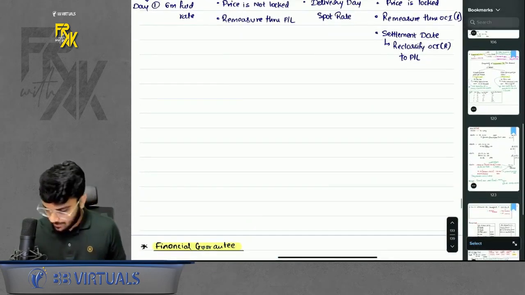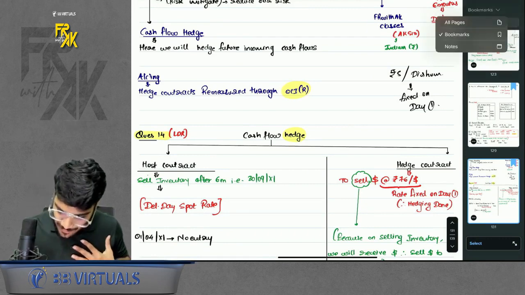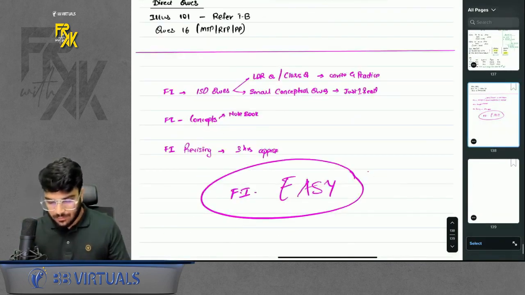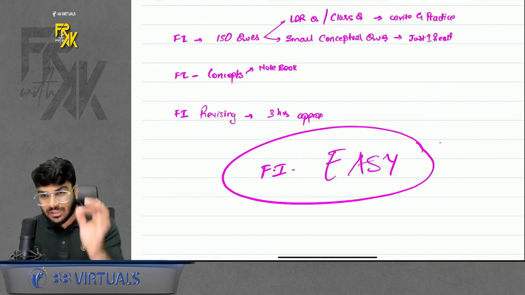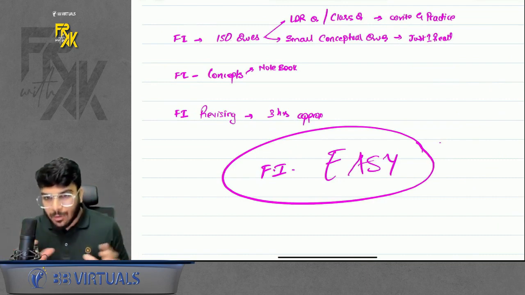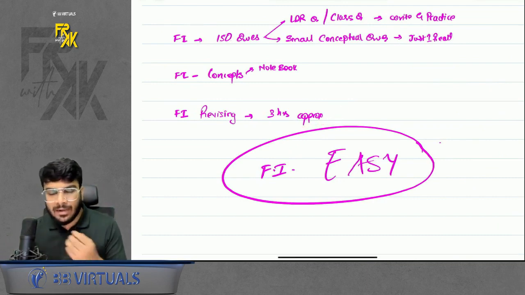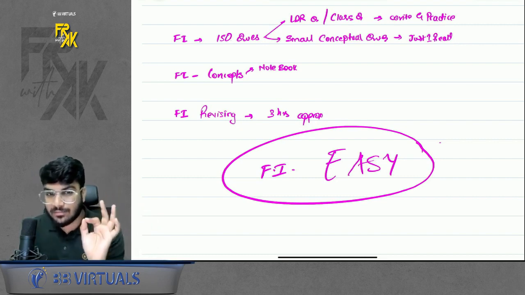So with this, can I say we are through with the complete revision of everyone's favorite, financial instruments? Just remember one thing. In this revision, I have put in a lot of effort to revise each and every concept along with each and every important question. Even if you are able to tackle this much, it is more than sufficient for you. If you combine both the parts of revision, it is hardly 3 hours approximately. In 3 hours, I have revised full financial instruments along with questions, and that too in detail.